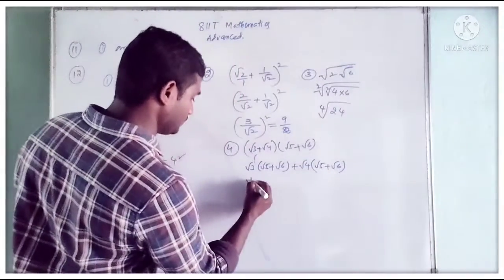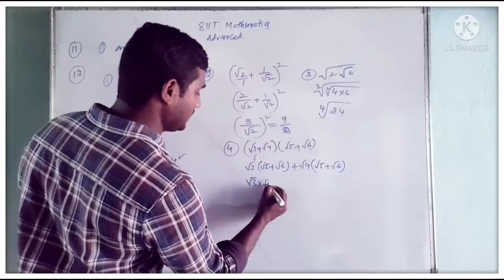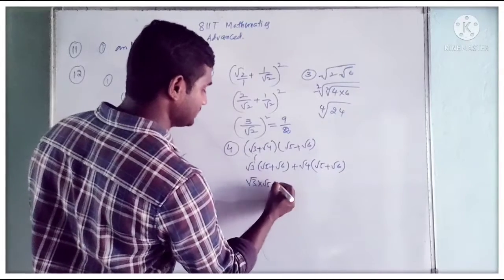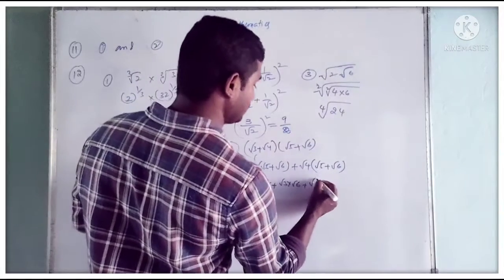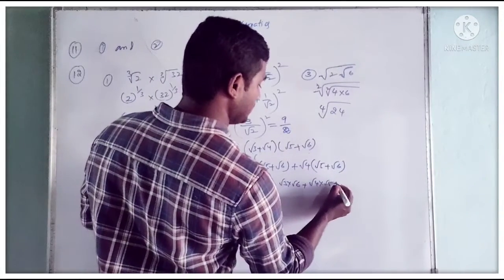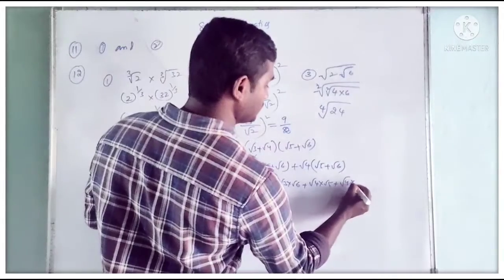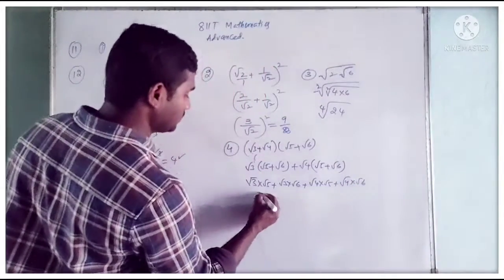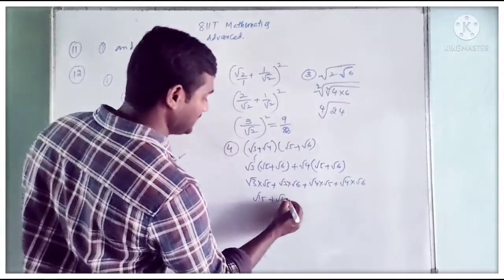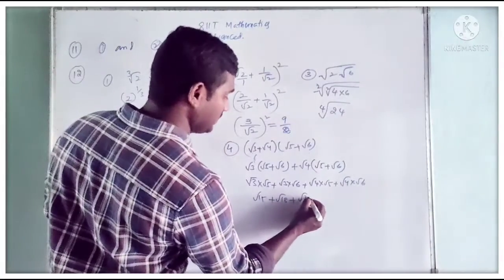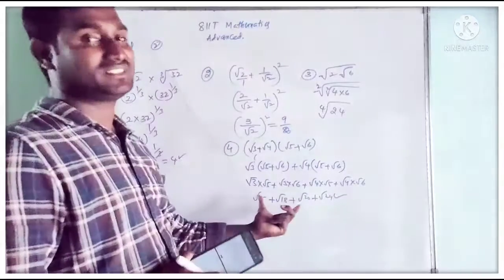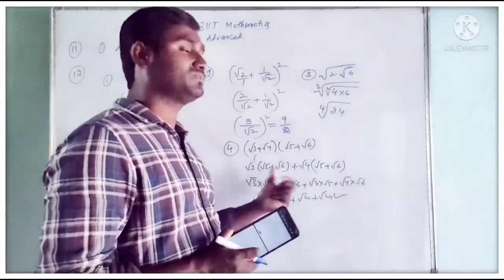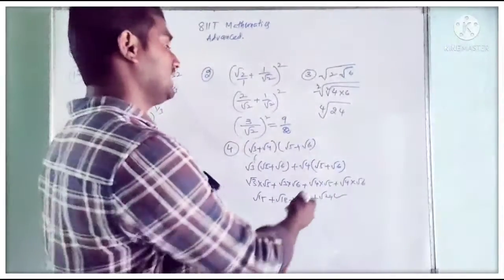So root 3 into root 5, plus root 3 into root 6, plus root 4 into root 5, plus root 4 into root 6. This we can write as root 15 plus root 18 plus root 20 plus root 24. These are different irrational numbers, and the sum of all these four irrational numbers gives an irrational number.